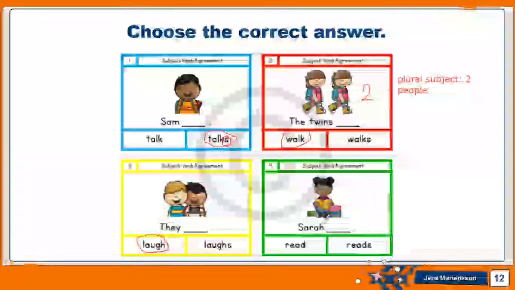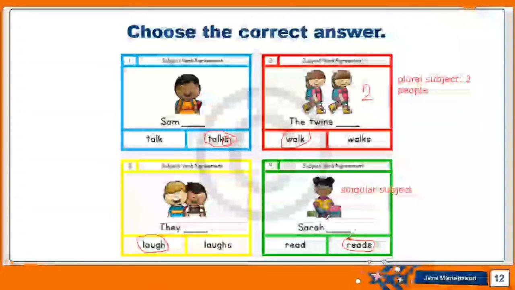And Sarah, as you can see here, one person, singular subject. So what does it take? Reads or read? And the answer is excellent. It's reads. So what is the rule here? When I'm using the present tense, I have to decide whether my verb needs to take an S or no S. Based on what?